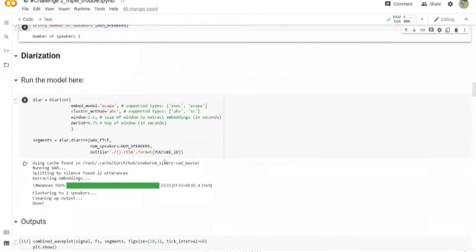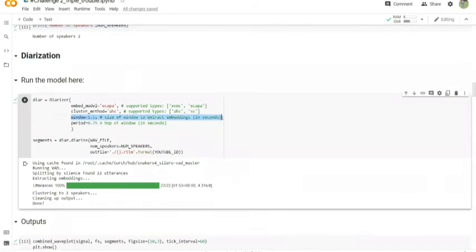Then comes the diarization part. Here we are converting the YouTube WAV file into RTTM. Then what happens is we have to extract all the embeds using this. For example, one video will be a length of 10 seconds of speaker 1.